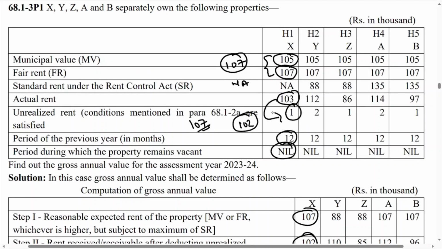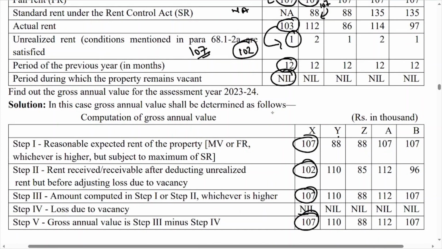Now same way different concepts are given like H2, H3, H4 and H5. Quickly we can solve this: 105 and 107, whichever is higher, so 107. Now 107 is compared with 88, so you have to take whichever is lower, so your step number 1 is 88.